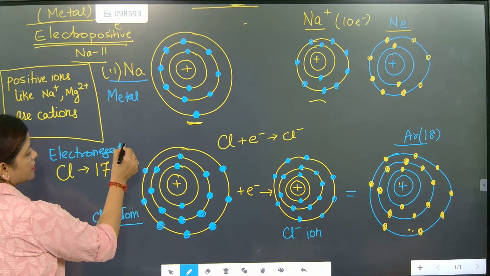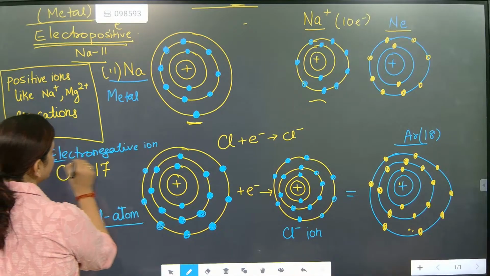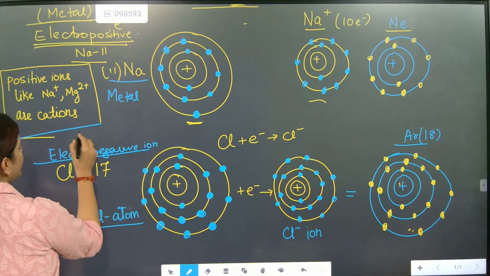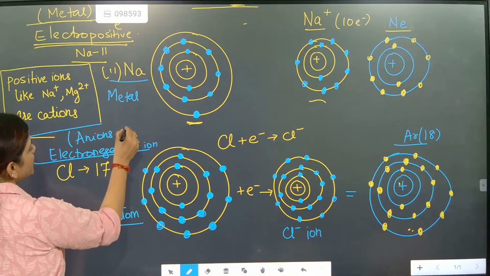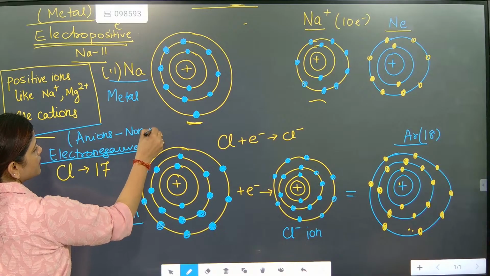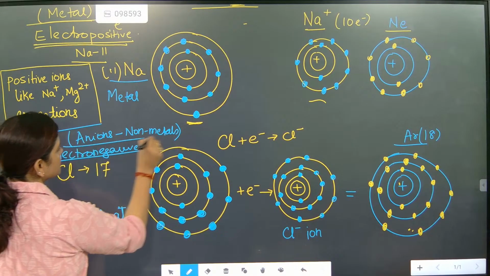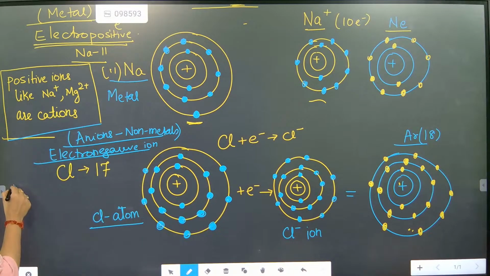Electronegative ions. What are they, beta? Electronegative ions are called what, beta? Anions. And who are anions? Non-metals are anions. Note it down. So this is anions examples. I am giving you the examples of anions.